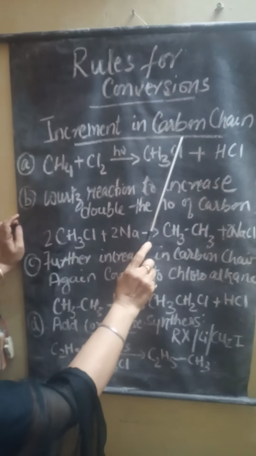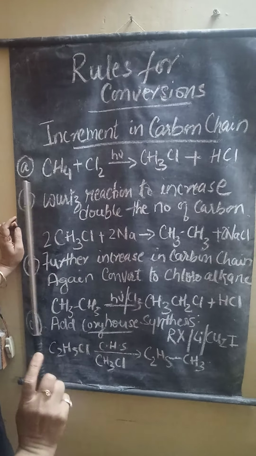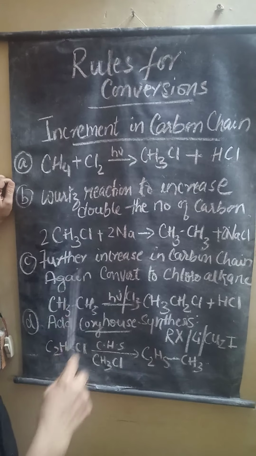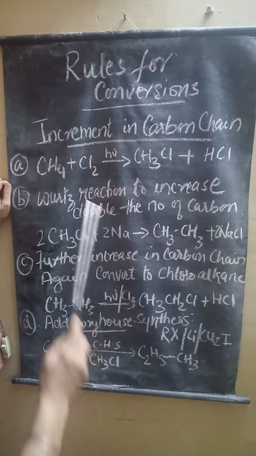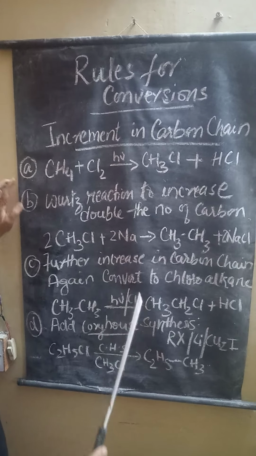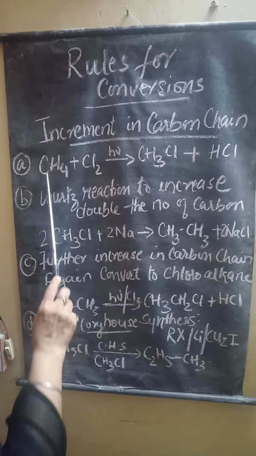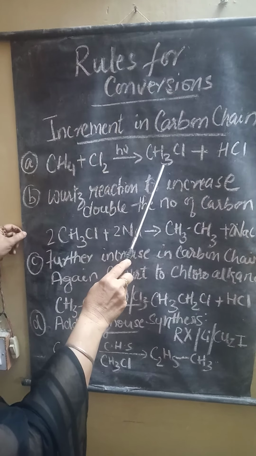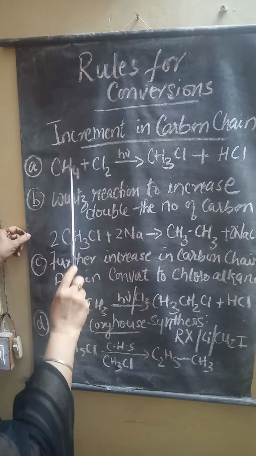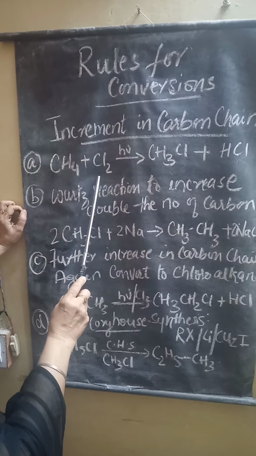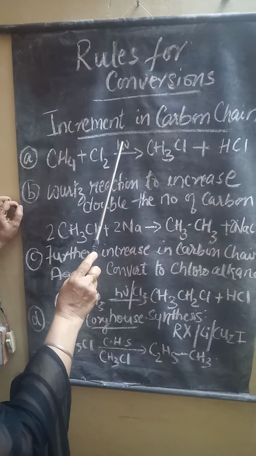This line you have to keep in mind, then you have to follow the rules. First we will understand increment. Increment means increase in the number of carbon chain. The first step you have to follow every time, for every type of conversion, is to bring the alkanes to haloalkanes by reacting with halogen in the presence of sunlight.